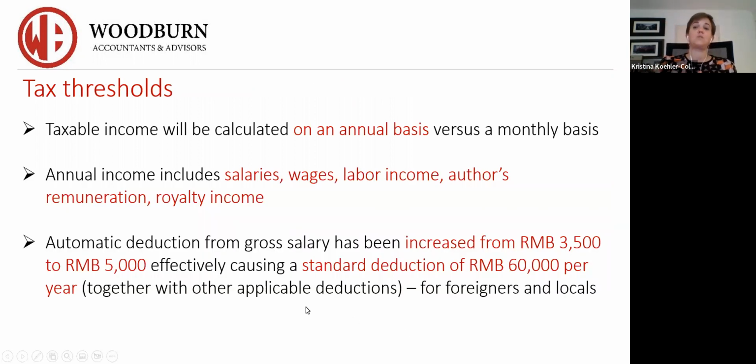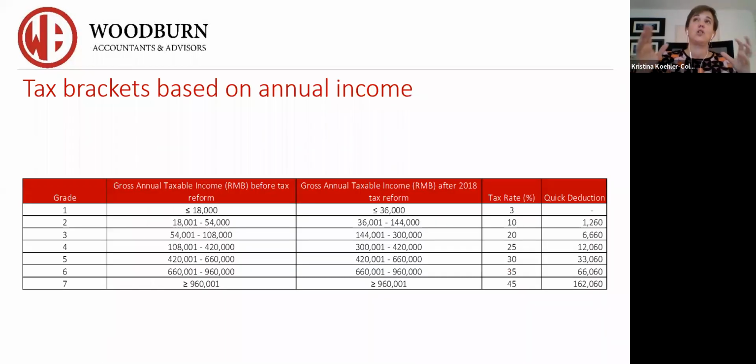As you can see from the last point, there is an automatic standard deduction of 60,000 renminbi from your annual gross salary. So when you are looking at the table and trying to find what grade you are in, make sure that you have already deducted that 60,000 renminbi. There is then a second quick deduction, which is made when you compute your salary. So then you have an understanding of how much income tax you will pay on an annual basis.